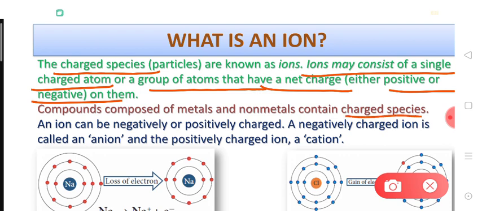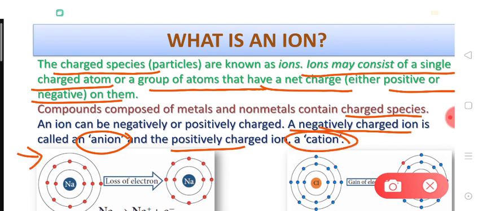For example, if we talk about sodium chloride, then the sodium chloride is made up of charged particles. Dear students, please remember that a negatively charged ion is called anion and a positively charged ion is called cation. For example, here you can see a sodium ion. Dear students, when you look at this, this is the atom of sodium, right?